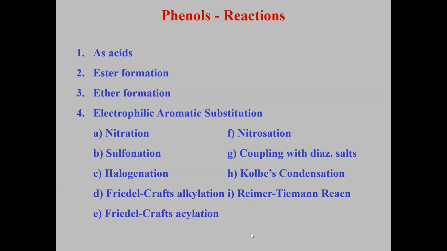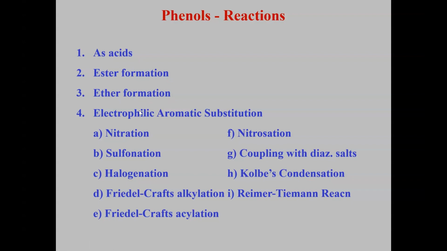Let us deal with the reactions of phenols. As phenol contains an OH group and a phenyl group, it can give the reactions of both the OH group and the phenyl group. As there is an OH group, it can donate H+, so it can act as an acid. OH can react with COOH, an acid. It can form esters. It can form ethers.